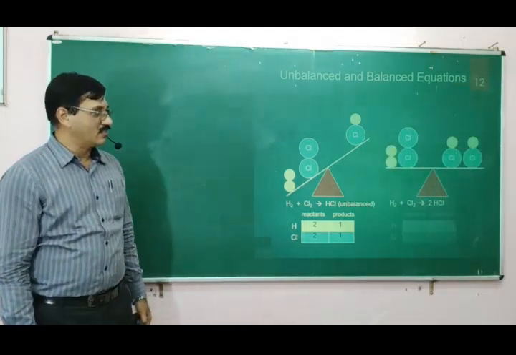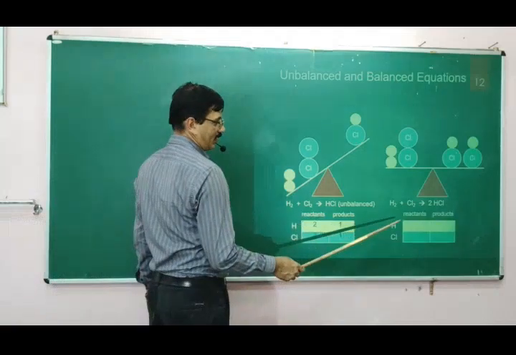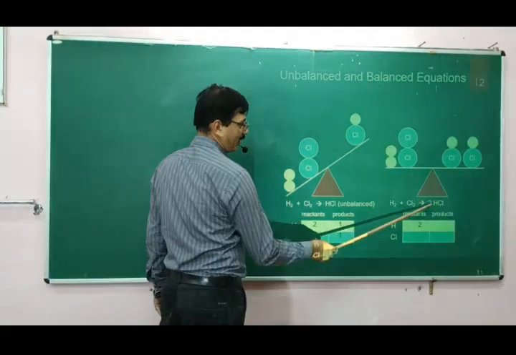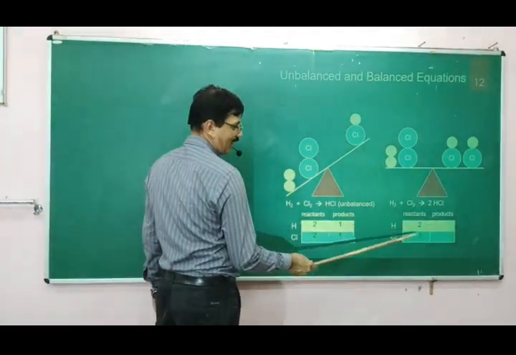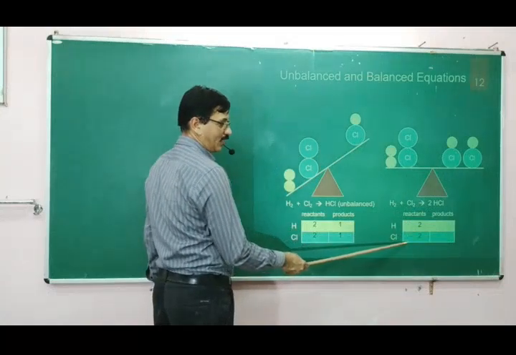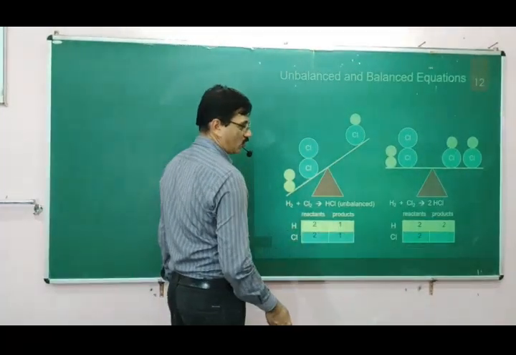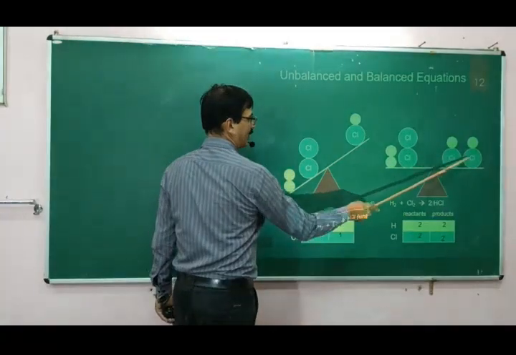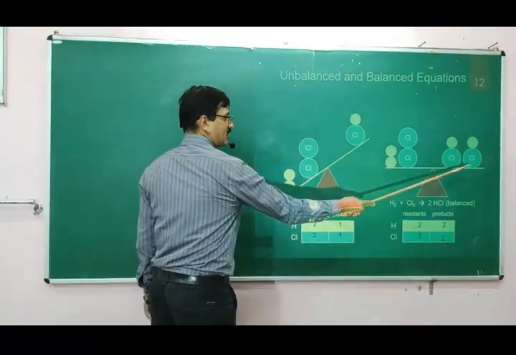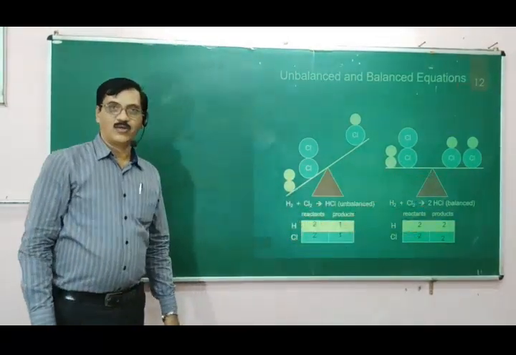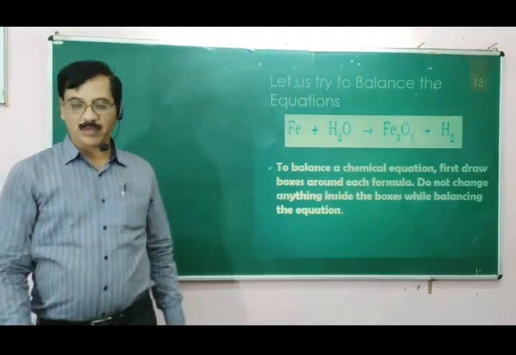Suppose you want to balance the reaction, then what is to be done? This HCl is to be multiplied by 2, so that hydrogen and chlorine both become 2, and the products will also have 2 hydrogen and 2 chlorine, so that the mass will be equal. Okay, so this is only to make you remember.